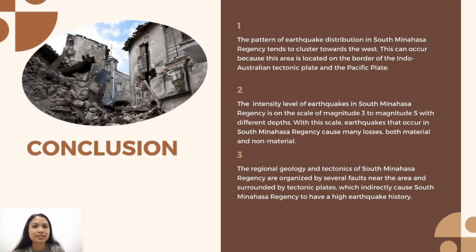And the last is the conclusion. So the conclusion is, one: the pattern of earthquake distribution in South Minahasa Regency tends to cluster towards the west. This can occur because this area is located on the border of the Indo-Australian tectonic plate and the Pacific plate, which makes this area prone to earthquake shocks.